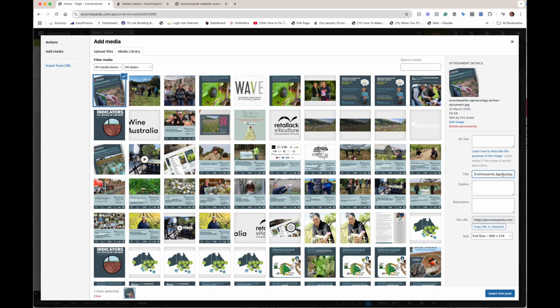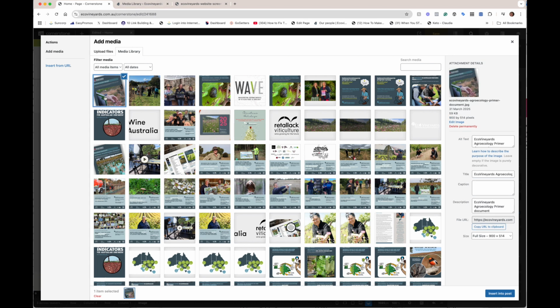Now here you don't need to worry about spaces. You can use spaces, you can use upper and lower case, and you can even use punctuation if you need to. We're not doing that there, but we are using spacing. I'm just making sure I've got my spelling correct.